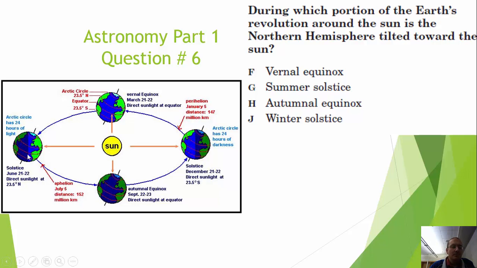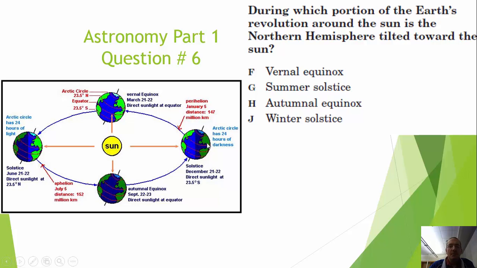Correct time for this during our summer is called the summer solstice. It is when we have our highest amount of sunlight hitting the Earth in the northern hemisphere. We have our vernal, which is going to be our spring, where we have equal day and night. Our autumnal equinox, which is again equal. Autumnal is going to represent fall, and then our winter solstice. Winter solstice is right here. The northern hemisphere is tilted away.